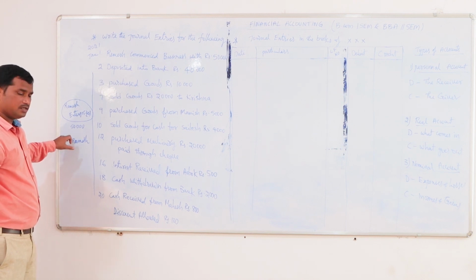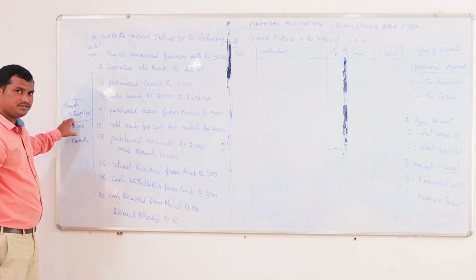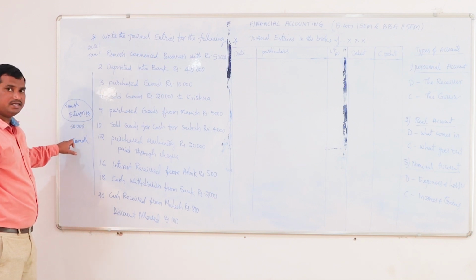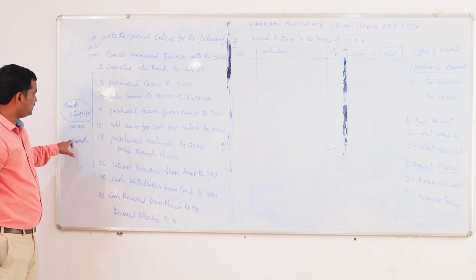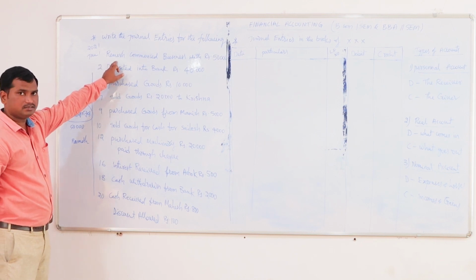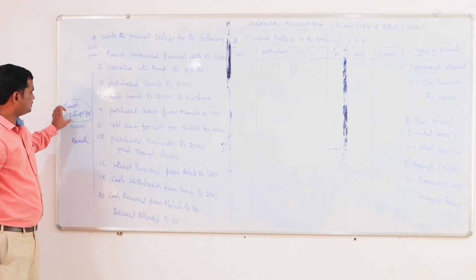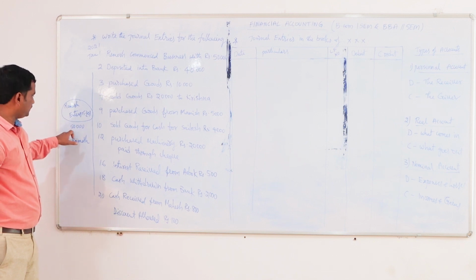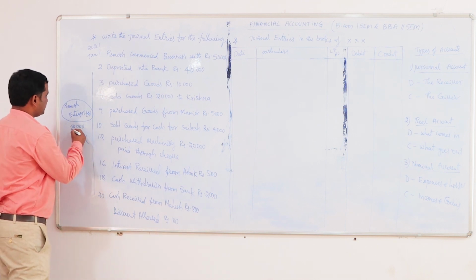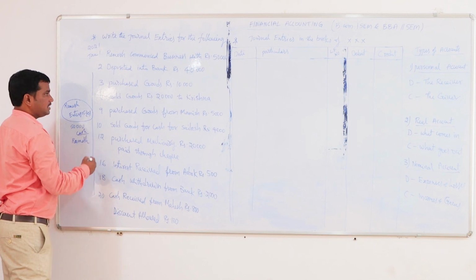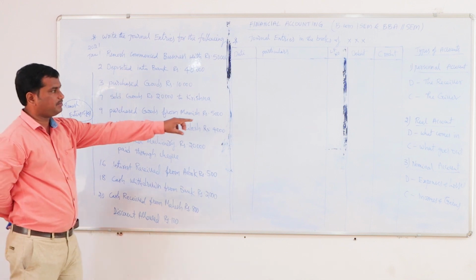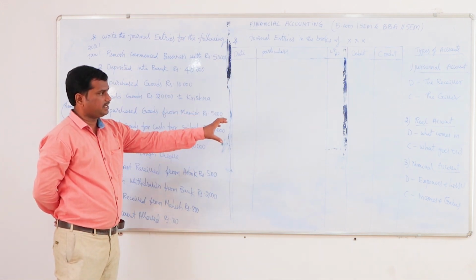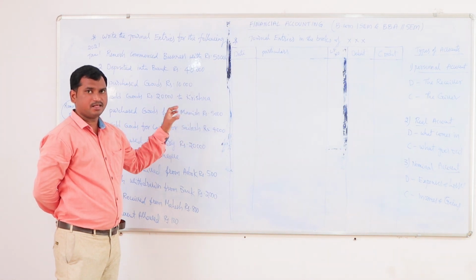Whatever money he is investing, for that investment the person should be treated as a creditor. He is investing 50,000 in the organization, in the company. Here the organization is getting the 50,000. He is starting the business with 50,000, which means here 50,000 is the cash. Cash is an asset. As it is an asset, it will come under the real account. As per the real account, whatever comes into the organization should be debited.